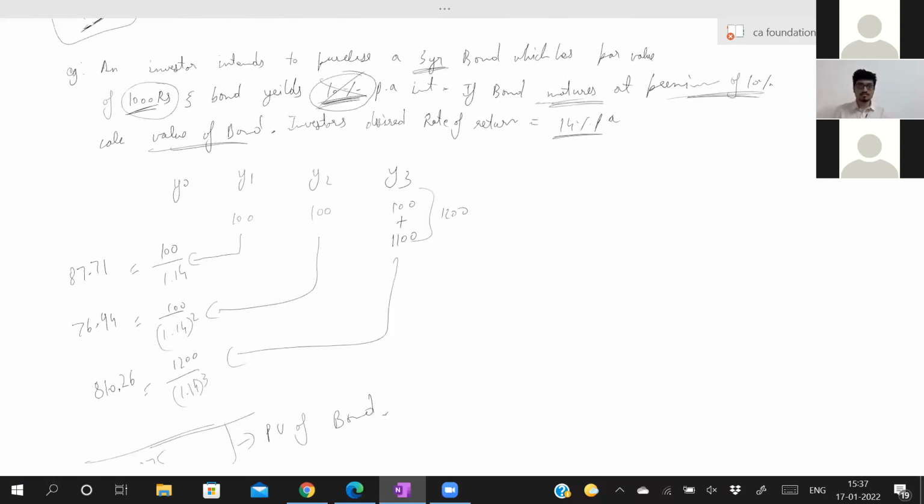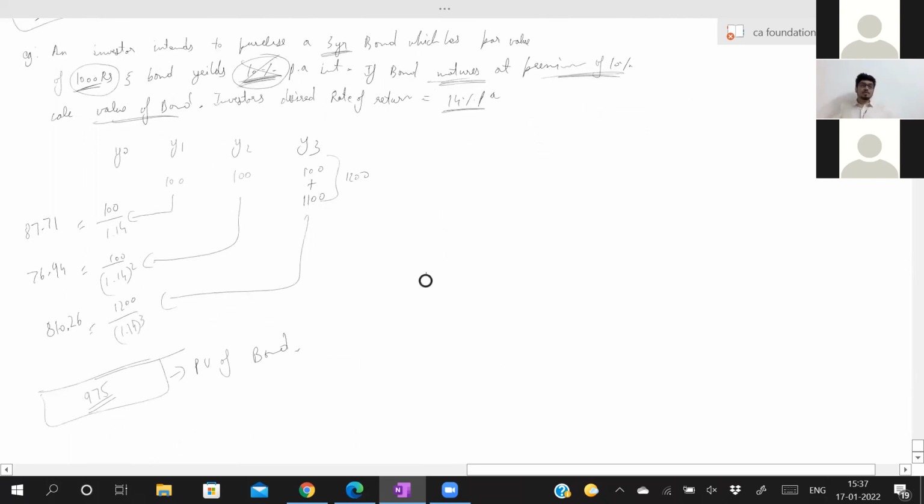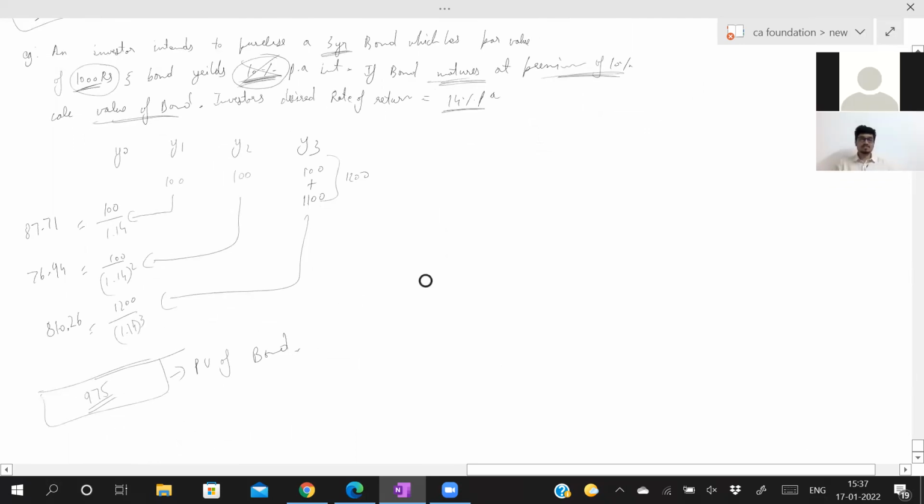Now let's quote the answer. This is how you calculate. Again, from the exam point of view, this is the priority. Then what types of sums will you get in the exam?